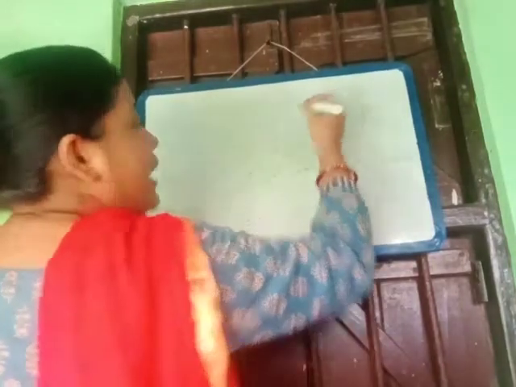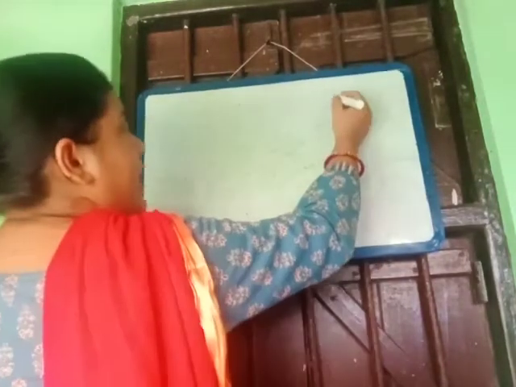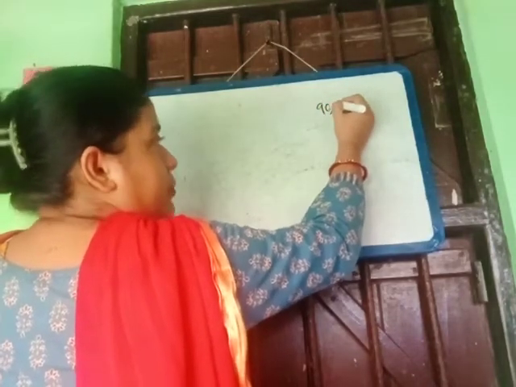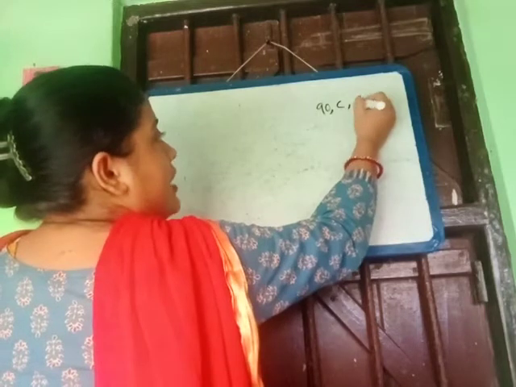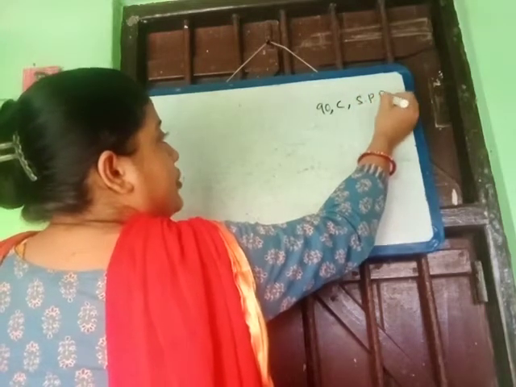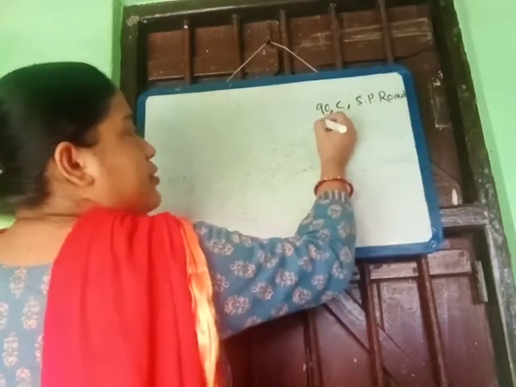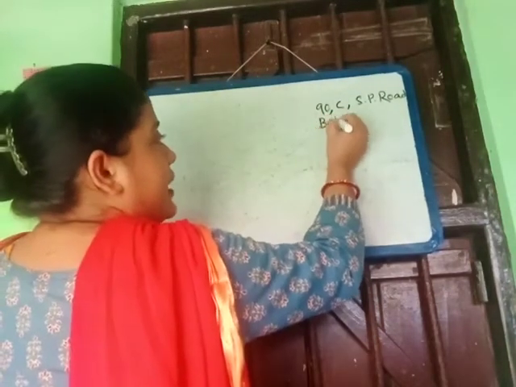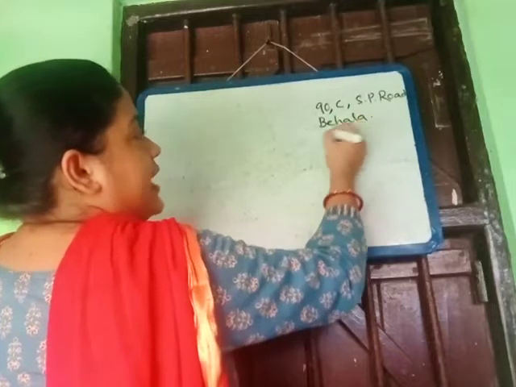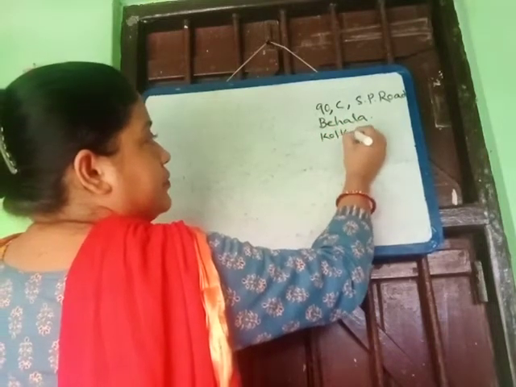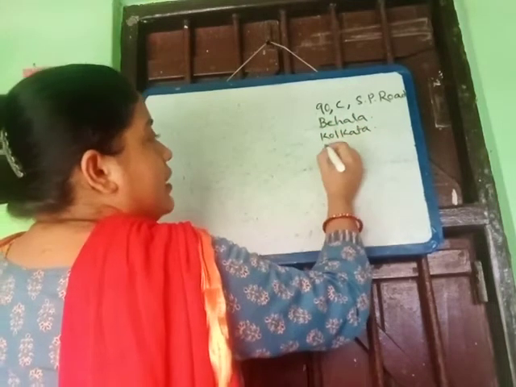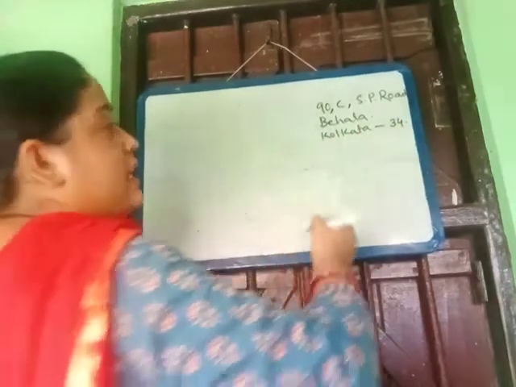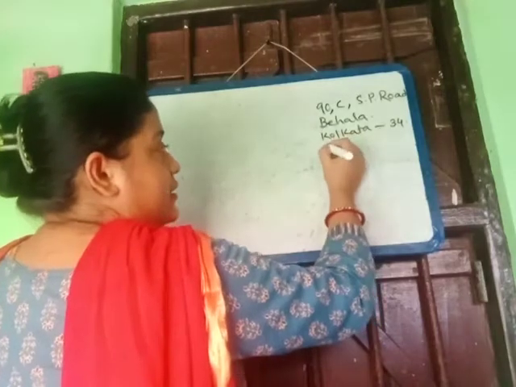As I am writing this letter, I will write my address. Suppose like 90, C, SP Road. Then suppose I am residing at Behala, so here you will write Behala, and after that Kolkata, and then the pin code, suppose it is 34. Am I clear? Then we write the date.